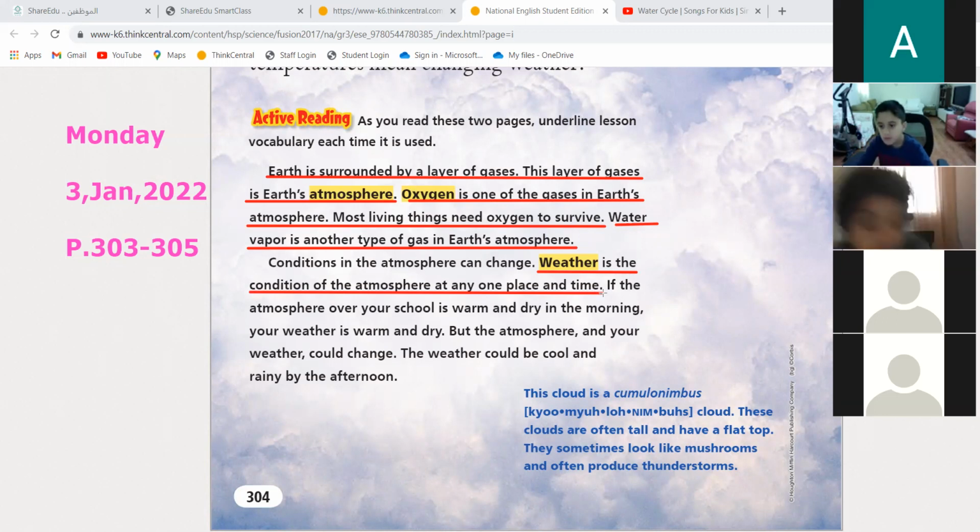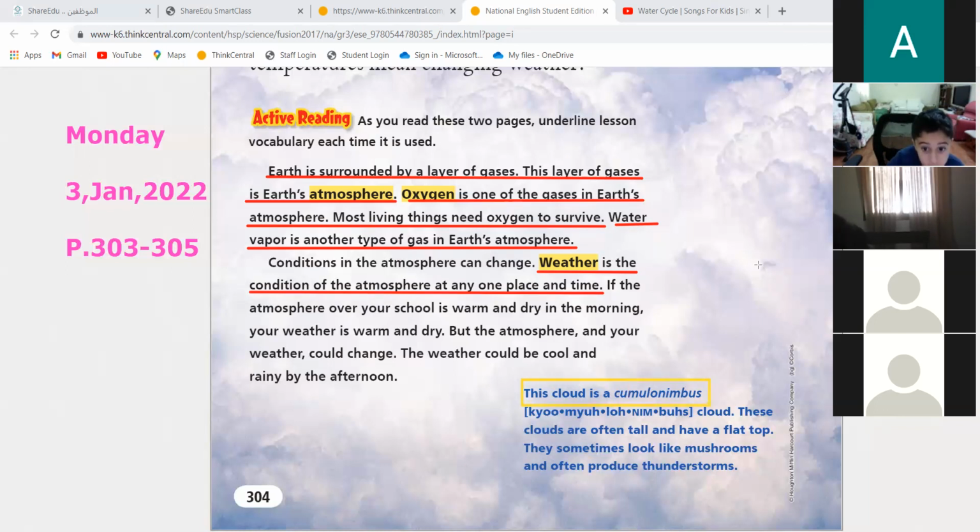What are clouds? There's a very huge cloud called cumulonimbus. What do we call it? Cumulonimbus. We can underline it here. Can you see the big, huge cloud in your page 304? Yes. It's very huge, tall and big and very fluffy.